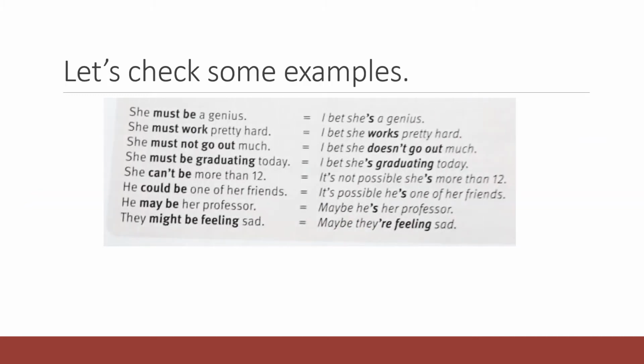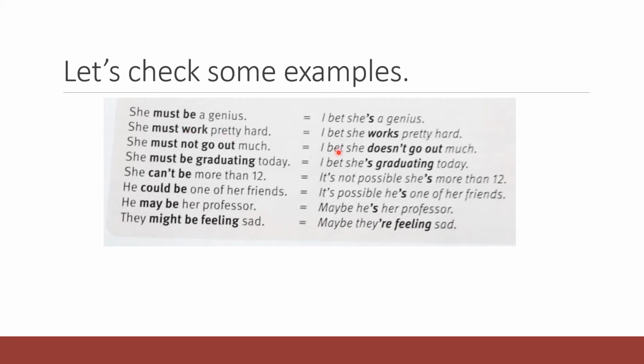Let's check some examples. We're using the expression I bet. I bet she's a genius. She must be a genius. You can say the same using the modal verb. I bet she works pretty hard. She must work pretty hard. So notice here we're using must plus be, must plus work.